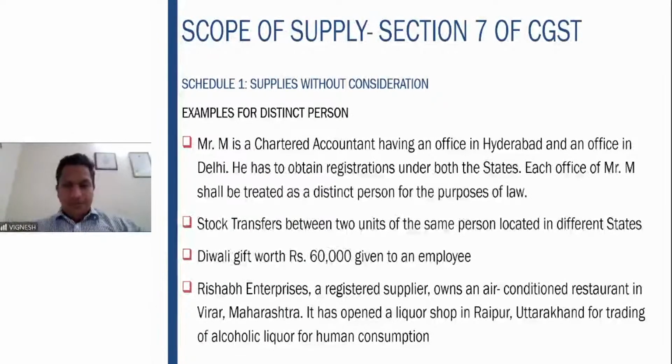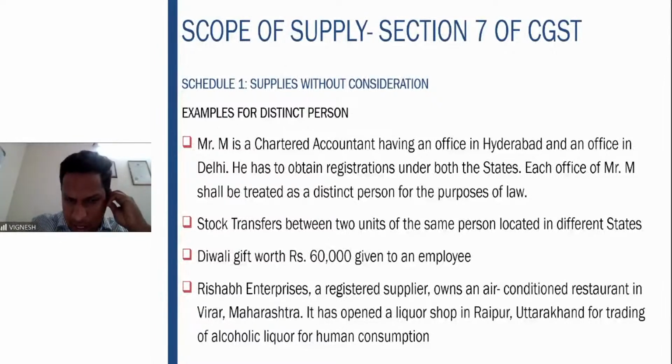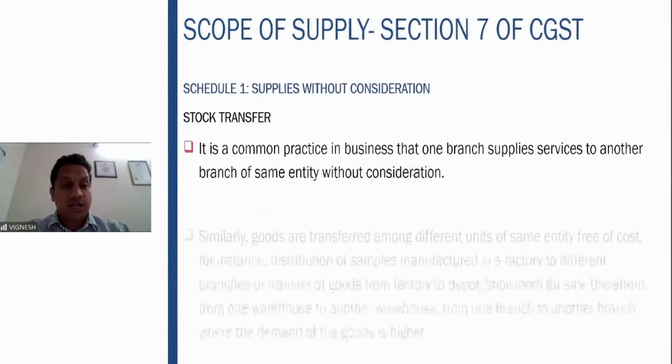chargeable to tax. Rishabh Enterprises, a registered supplier, owns an AC restaurant in Virar, Maharashtra. It opened a liquor shop in Raipur, Uttarakhand for trading of alcoholic liquor for human consumption. So here what happens? The one in Virar, Maharashtra is required to be registered under GST. But Raipur, Uttarakhand is not registered because he is engaged in non-taxable supply. So that will be an unregistered entity. However, the transactions between the two, from registered person to unregistered person, will be there. So you cannot show them as distinct persons because the second place is not registered.